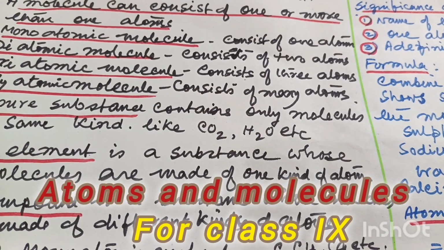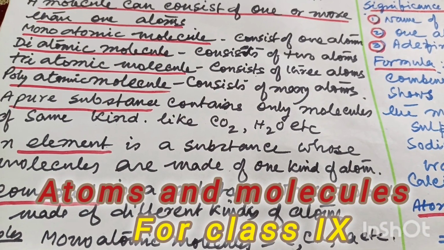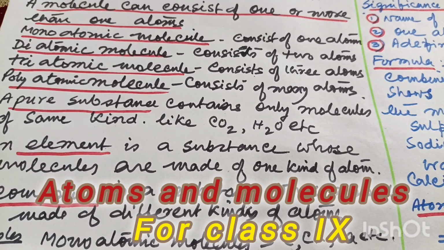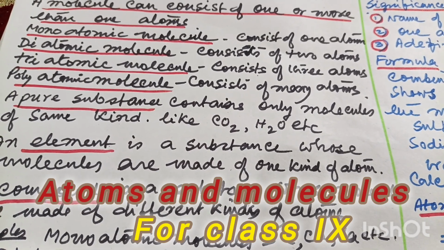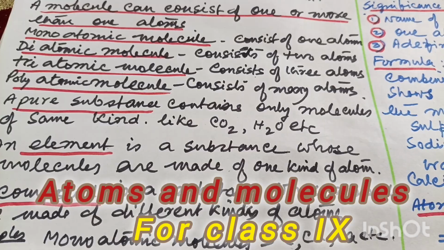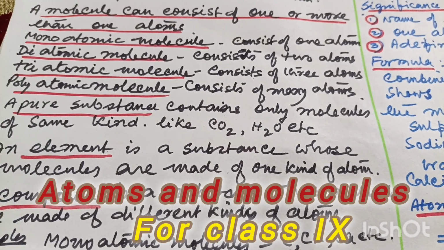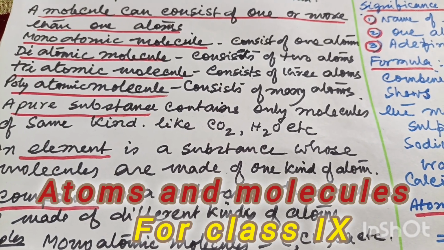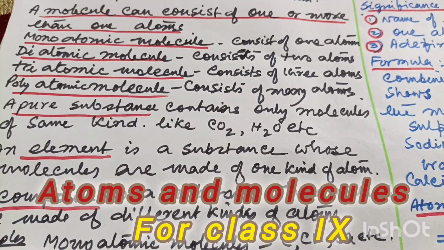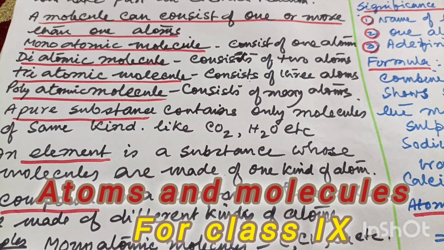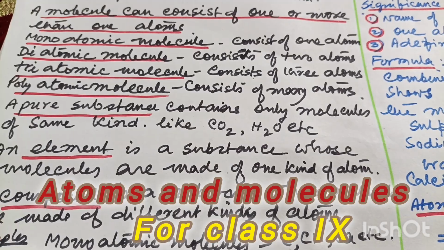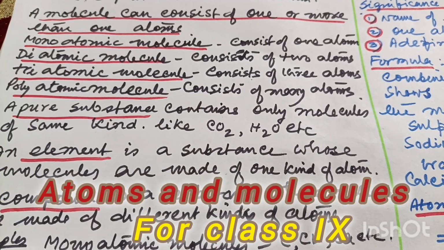There are pure substances. Pure substance means there you will find only one type of molecule. Suppose pure water means you will get only the water molecules, that is H2O molecule. Pure carbon dioxide means you will get only CO2 molecule, carbon dioxide molecule. There will be no mixture of any other substance. That is called a pure substance.